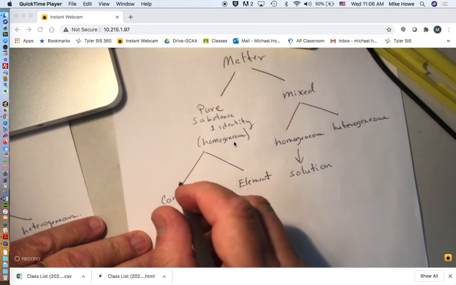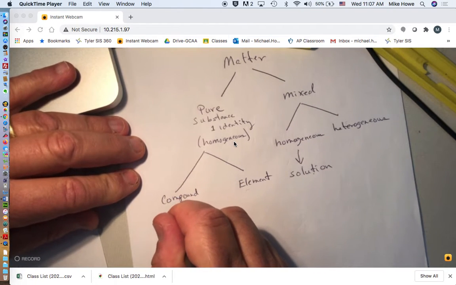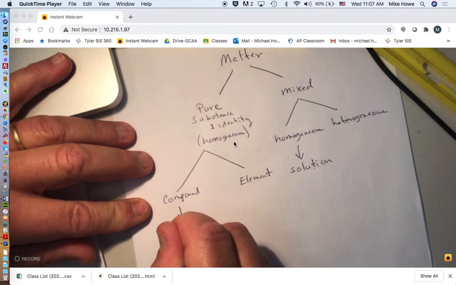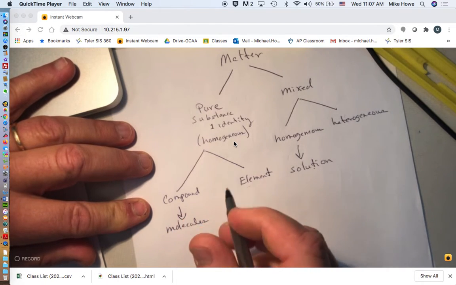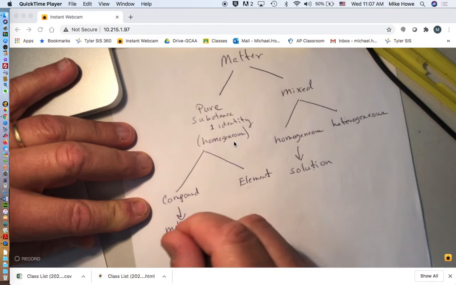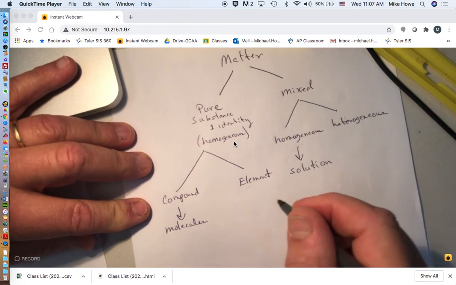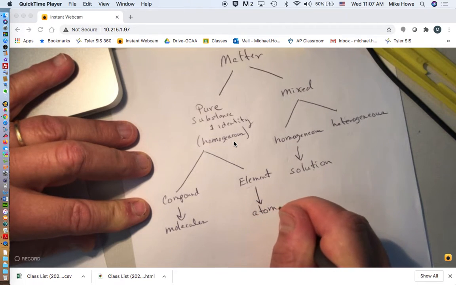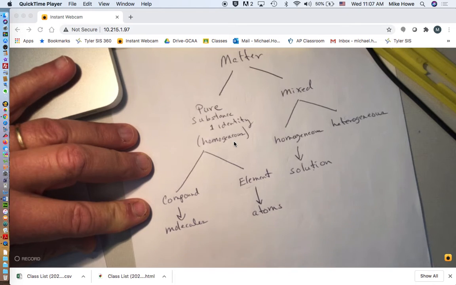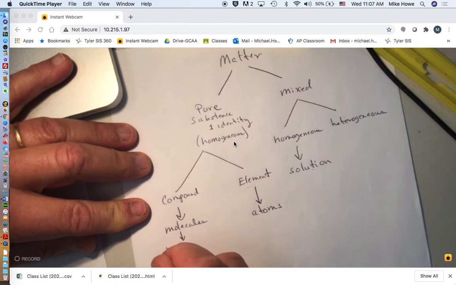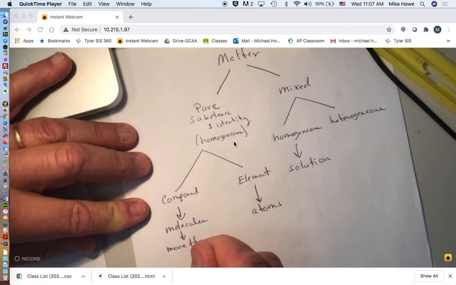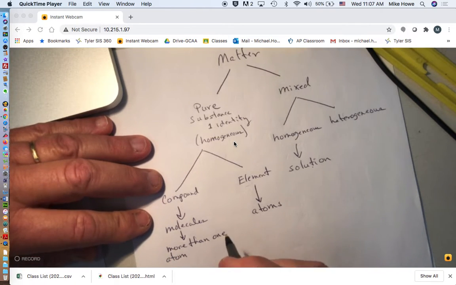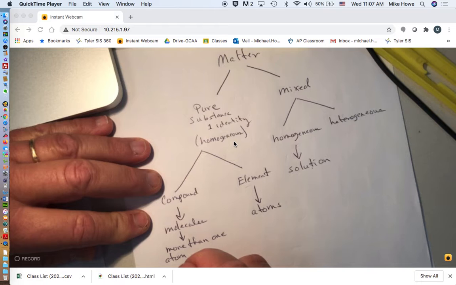All right, if it's a compound, compounds are made of molecules, or sometimes they're called formula units, but I'm not going to go into that right now for simplicity's sake. And elements are made of atoms. So molecules are more than one atom. That's usually more than one atom, usually more than one kind of atom, but there are some molecules that exist of the same atoms. So more than one atom chemically combined.